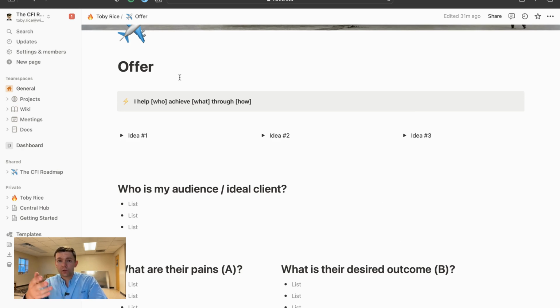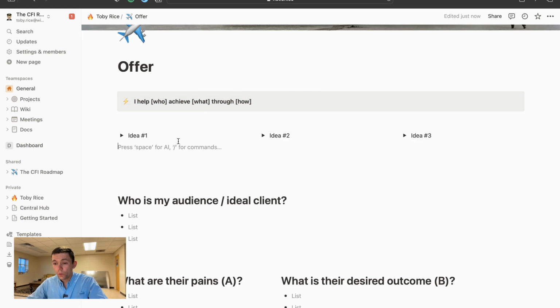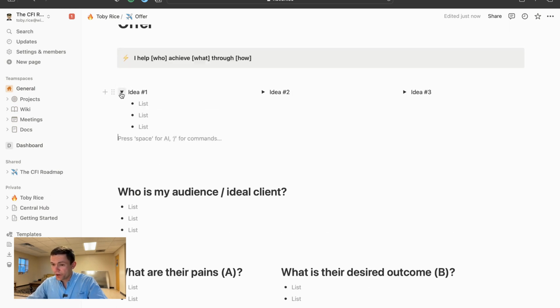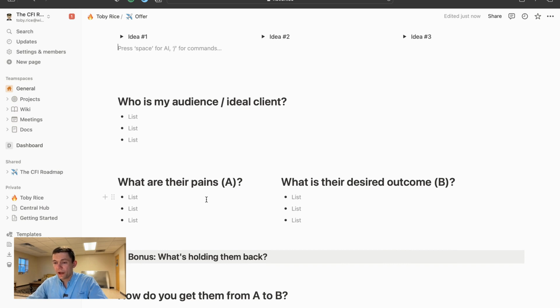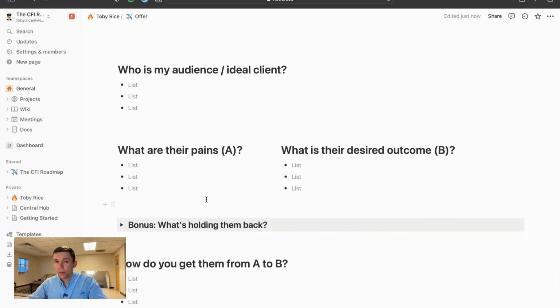So all an offer really is, is what you do to get someone from point A to point B, how you help someone overcome a problem. The way an offer boils down is through what's called an I help statement. It's I help who achieve what through how. You need to figure out the who, the what, and the how. Feel free to put your ideas down here, but I'm going to show you what the who, what, and the how are, so you can start plugging away at that before our first call.